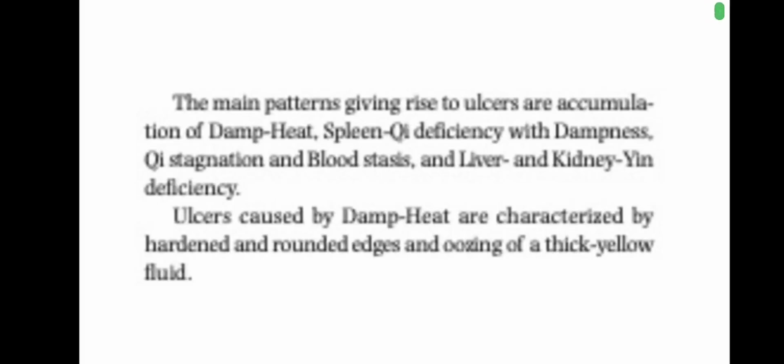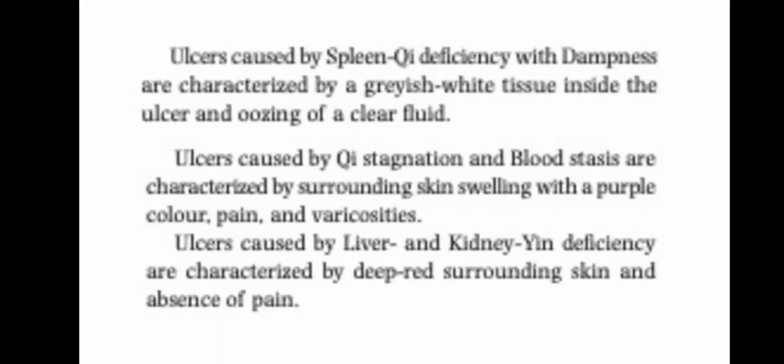The main patterns giving rise to ulcers are accumulation of damp heat, spleen qi deficiency with dampness, qi stagnation and blood stasis, and liver and kidney deficiency. Ulcers caused by damp heat are characterized by hardened and rounded edges and oozing of a thick yellow fluid. Ulcers caused by spleen qi deficiency with dampness are characterized by a grayish-white tissue inside the ulcer and oozing of a clear fluid, while ulcers caused by qi stagnation and blood stasis are characterized by surrounding skin swelling with a purple color with pain and varicosities, and ulcers caused by liver and kidney deficiency are characterized by deep red surrounding skin and the absence of pain.